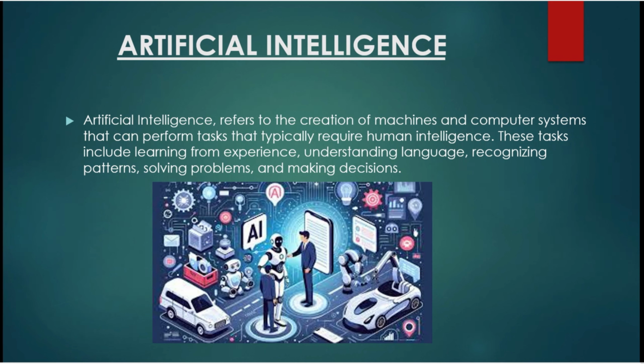Like human intelligence, these machines are programmed to think and learn like a human. The systems can perform tasks such as understanding natural language, recognizing patterns, making decisions, and solving problems. AI encompasses various subfields, including machine learning, robotics, and natural language processing.